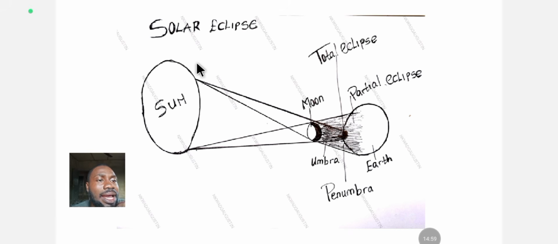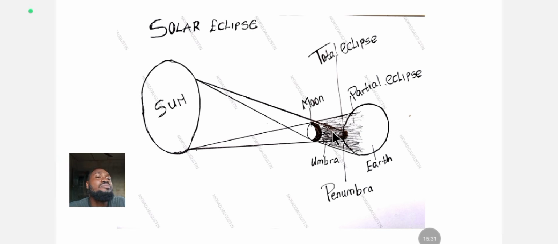This is the diagram of the solar eclipse. In the solar eclipse, this is the sun. Remember what we discussed? We discussed that in the solar eclipse, the moon is between the sun and the earth. So this is the moon, this is the sun, this is the earth. The moon is smaller, and the earth is bigger than the moon. So the moon blocks light rays from hitting the earth directly. Because the moon is opaque, it casts a shadow too on that portion of the earth.